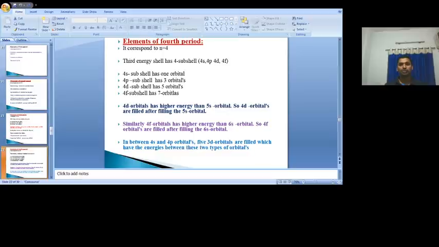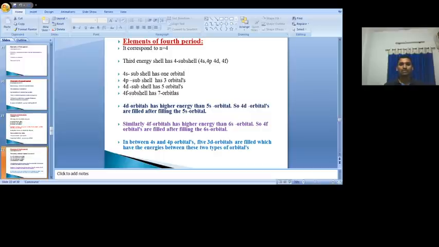4s and 4p. But the important point is that between 4s and 4p, 3d comes, because we know very well the energy level diagram for multi-electron atoms. After filling the 4s orbital, the 3d orbitals come next. So that's why 3d is in between 4s and 4p. But we are neglecting which ones? 4d and 4f.